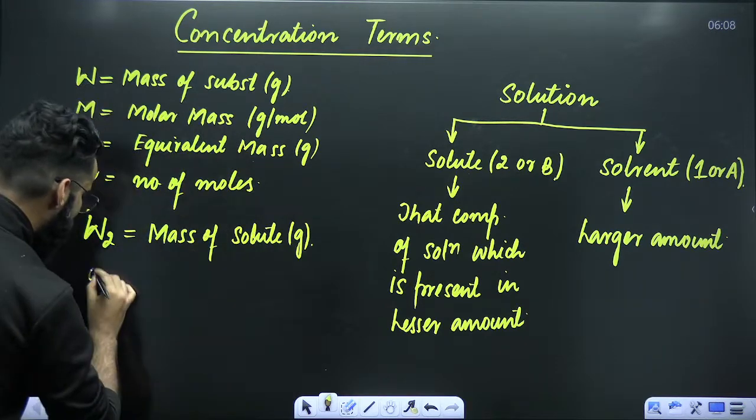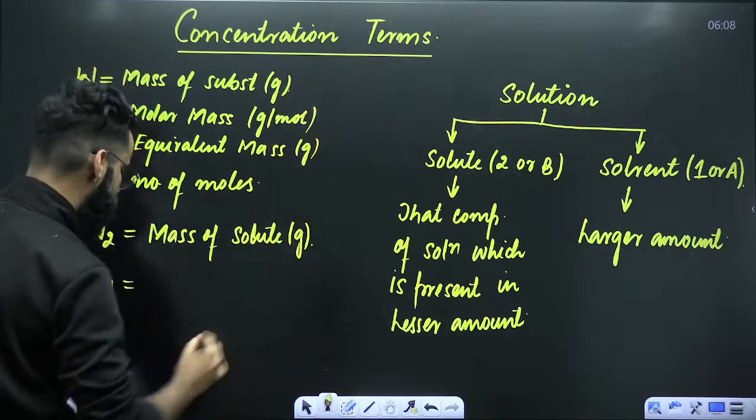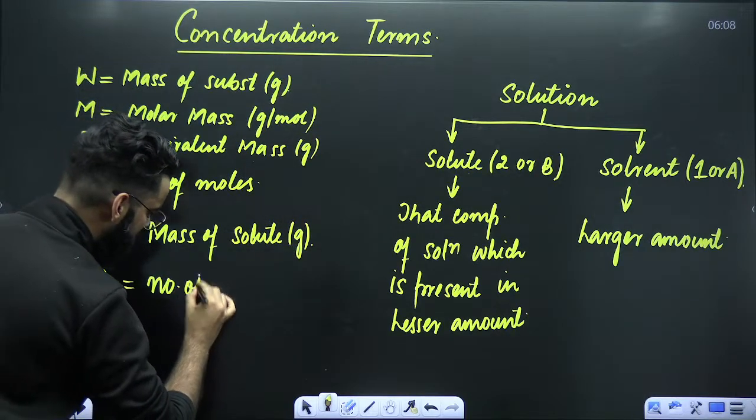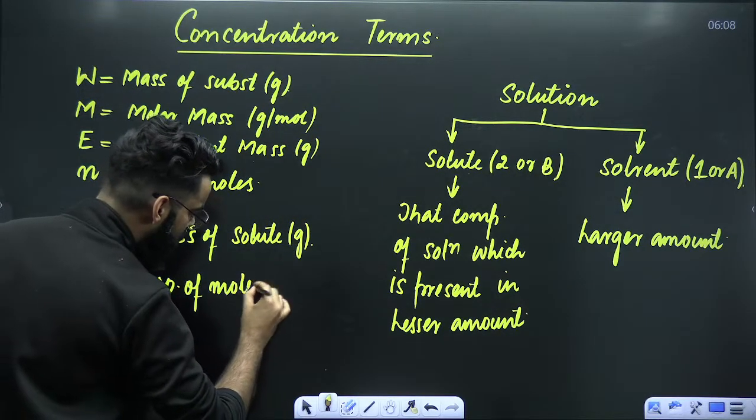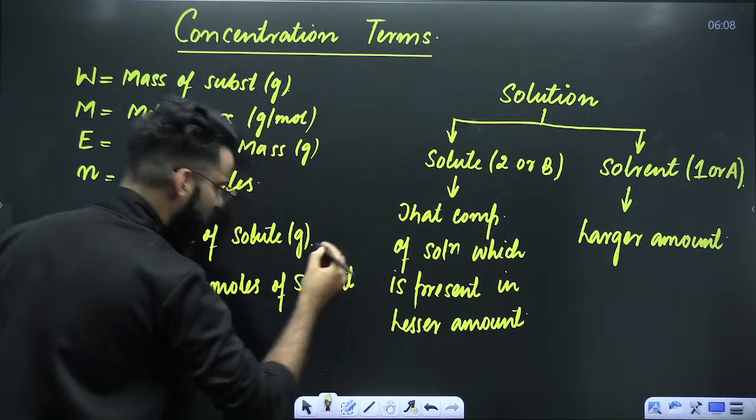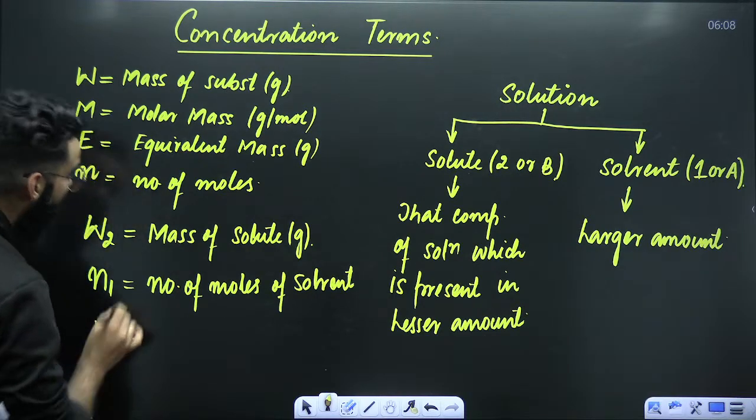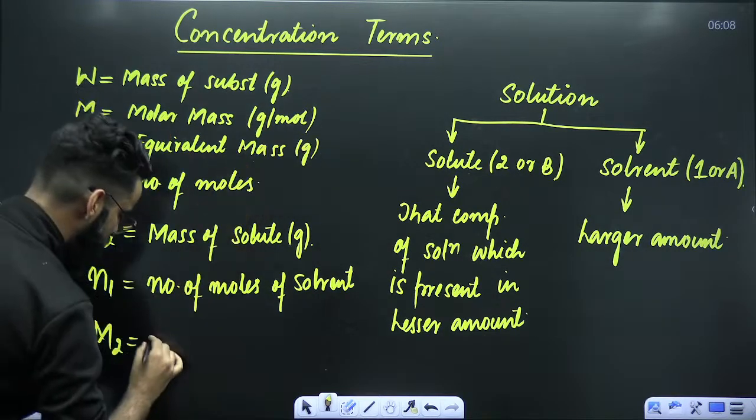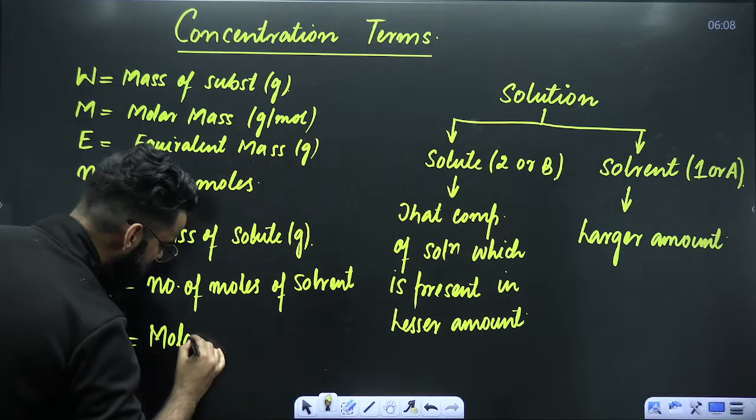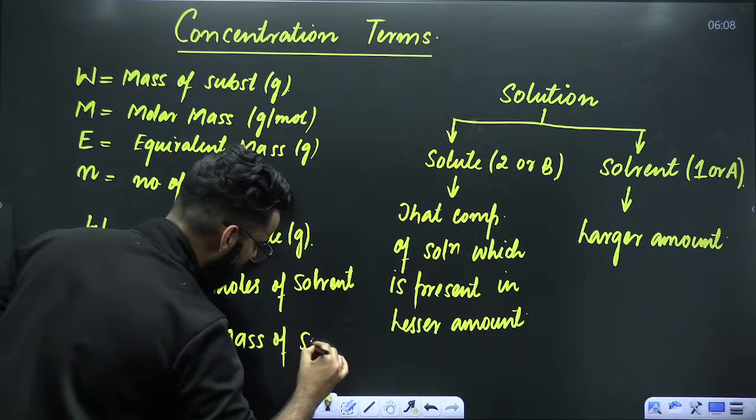For example, I'm writing N1. You know, N stands for moles and 1 stands for solvent. That means N1 is basically the number of moles of solvent. In the similar way, for example, I'm writing M2. M stands for molar mass, 2 stands for solute. That means I'm talking about the molar mass of solute, right?